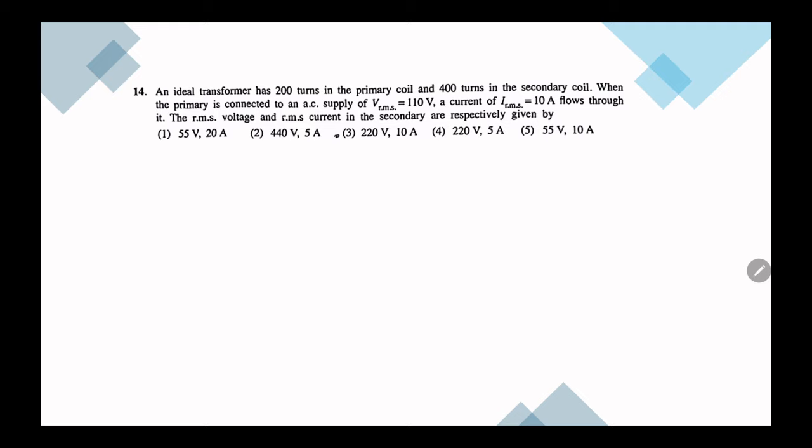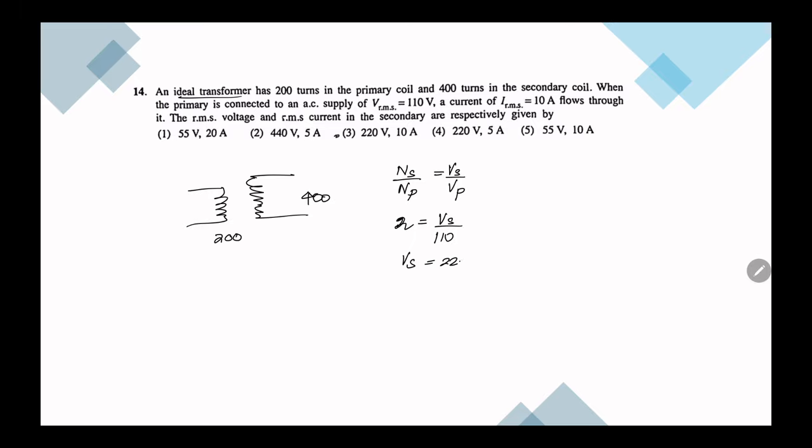Question number 14. We have an ideal transformer which has 200 turns in the primary coil and 400 turns in the secondary coil. So this is a step up transformer. We know that the number of turns in the secondary over the primary is the voltage in S over voltage in P. So secondary is 400 over 200, which is 2 times. Then Vs is not given. Vp is 110. Then Vs is 220.